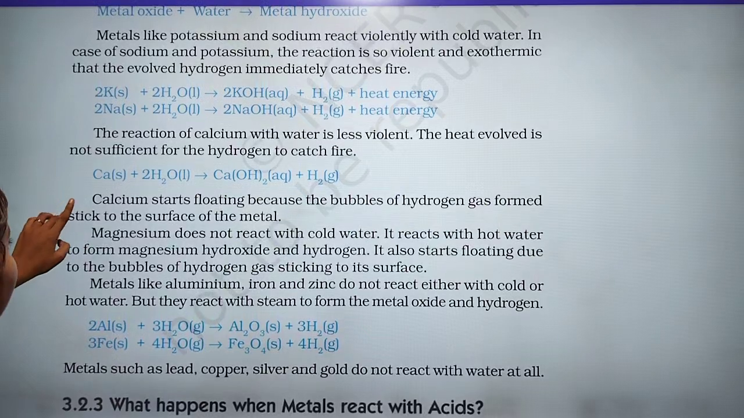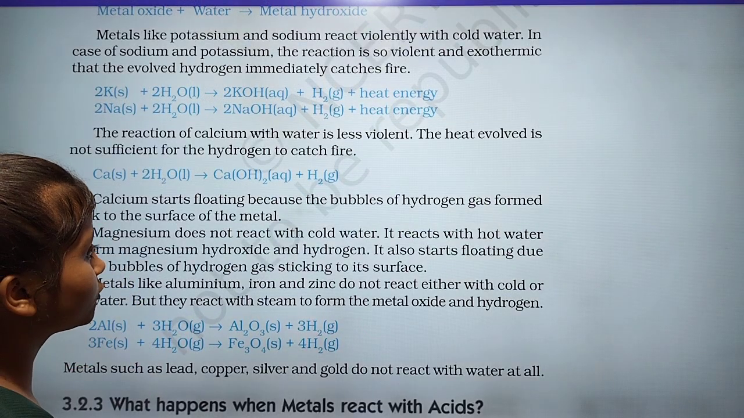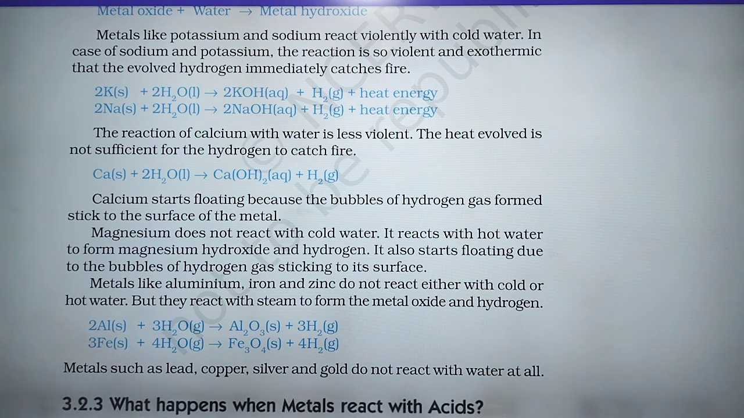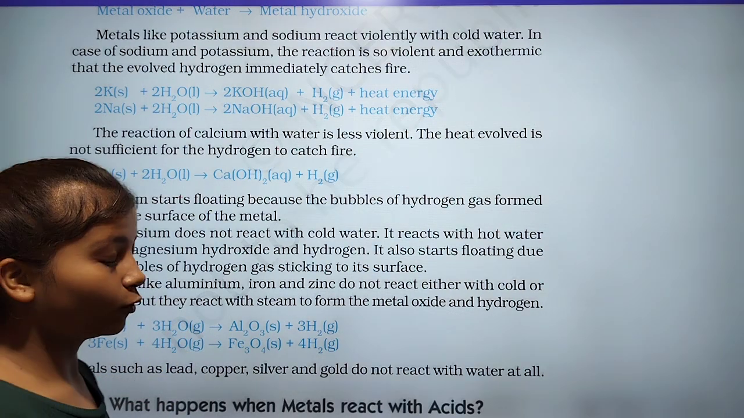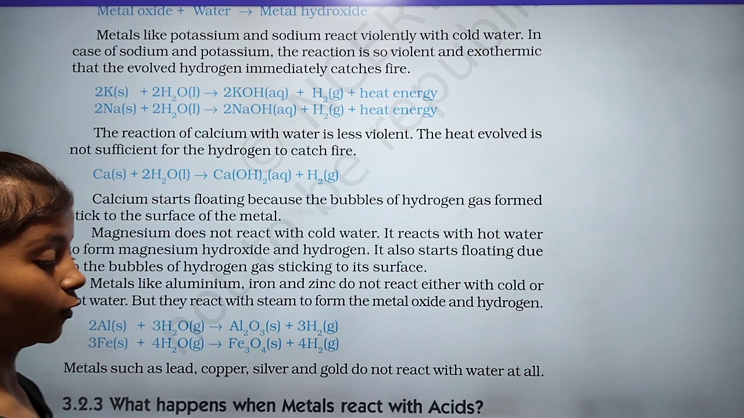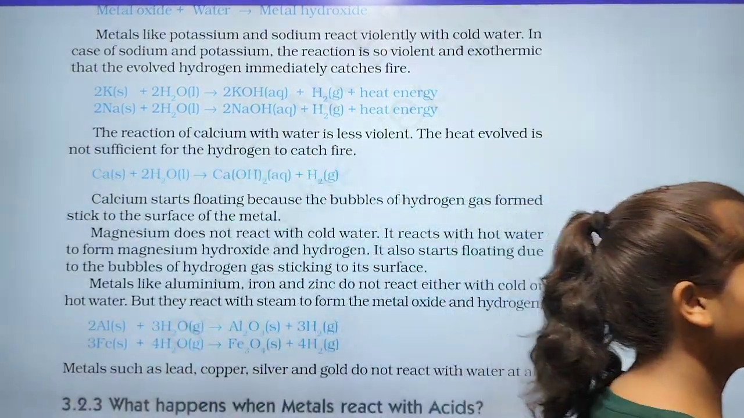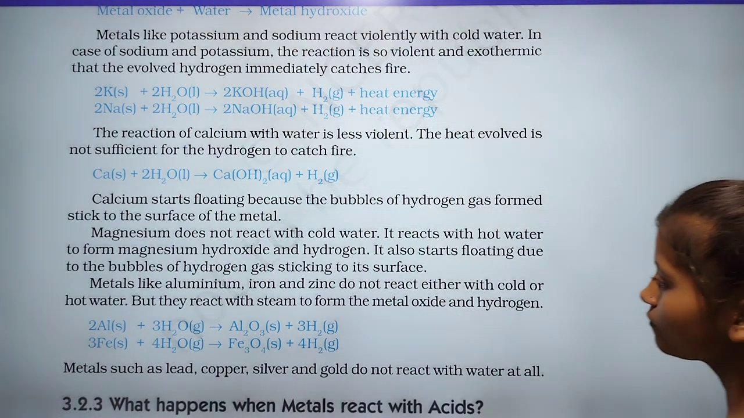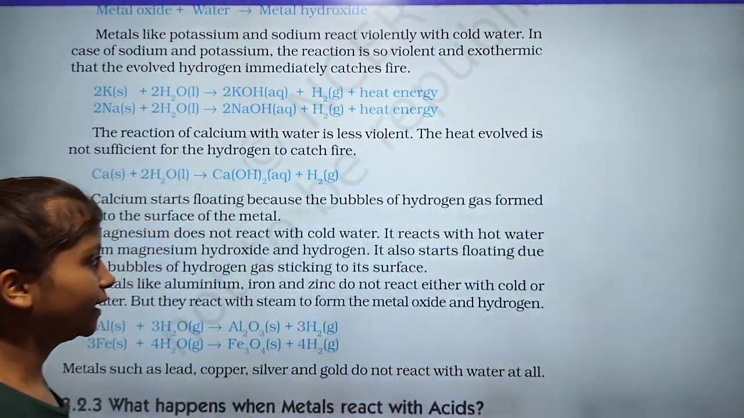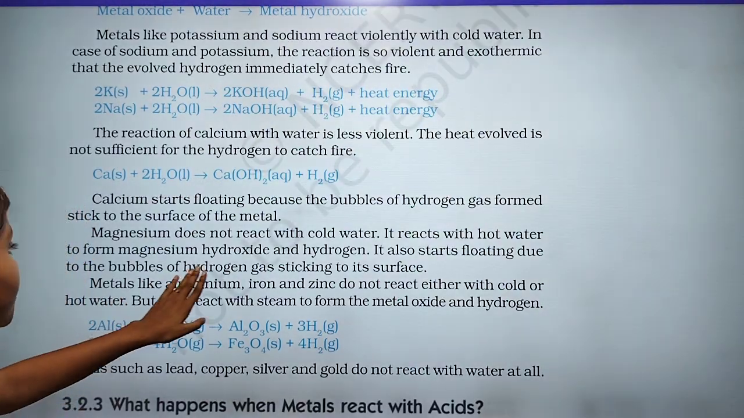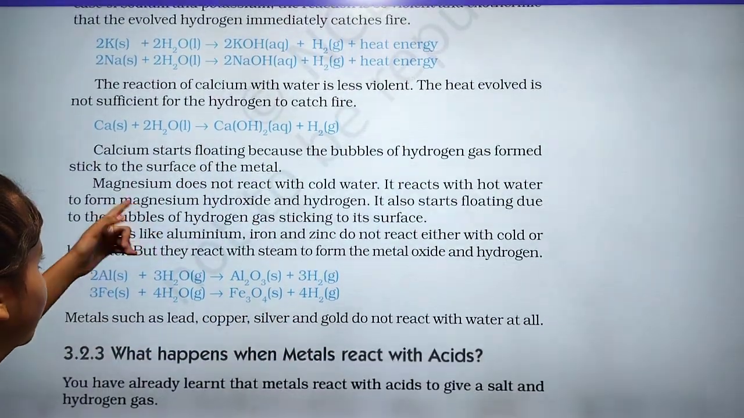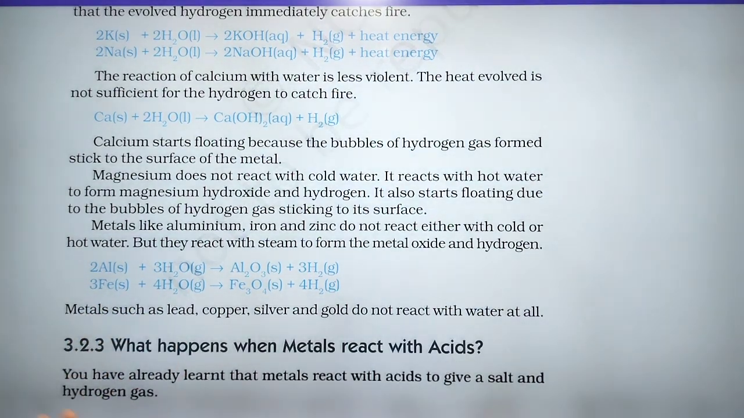Now the calcium starts floating because the bubbles of hydrogen formed stick to the surface of the metal. Magnesium does not react with cold water, but it reacts with hot water to form magnesium hydroxide and hydrogen. It also starts floating due to the bubbles of hydrogen gas sticking to its surface.